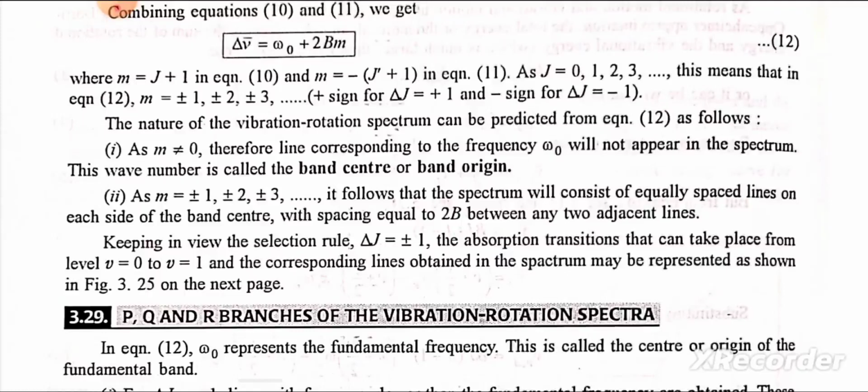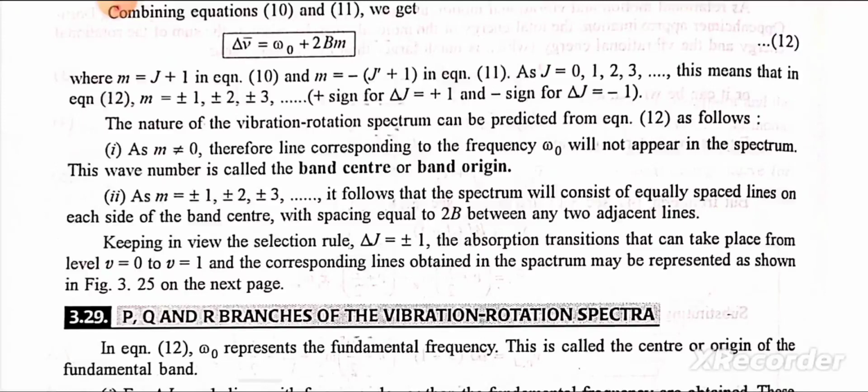As m is not equal to 0, therefore the line corresponding to the frequency omega naught will not appear in the spectrum. This wave number is called the band center or band origin. As m is equal to plus minus 1, plus minus 2, plus minus 3 and so on, it follows that the spectrum will consist of equally spaced lines on each side of the band center, with spacing equal to 2B between any two adjacent lines.